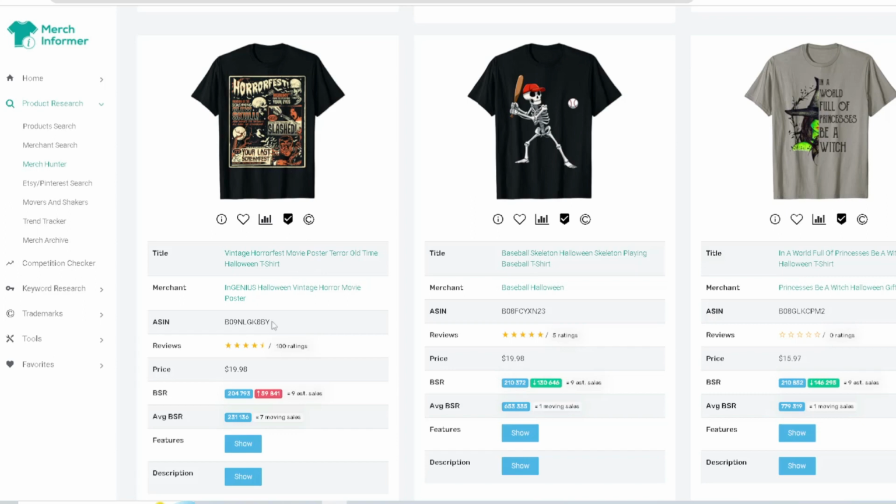And it looks really cool. And I think something like this, just go into a little bit more detail with it. Something like this is going to take a little bit more work, but obviously it's going to create less competition for yourself, right? So really, really awesome. 100 ratings, right?